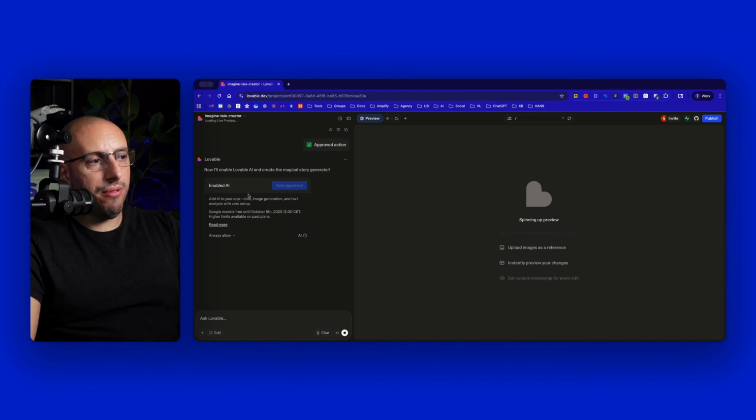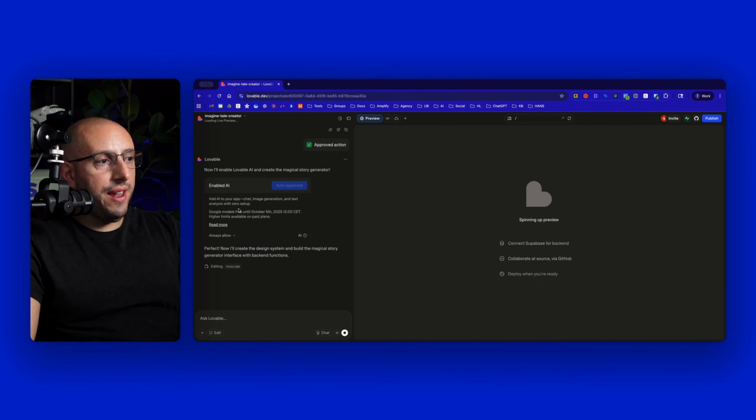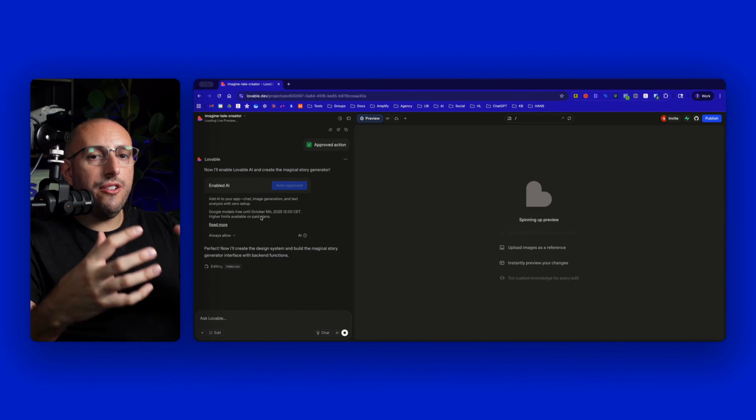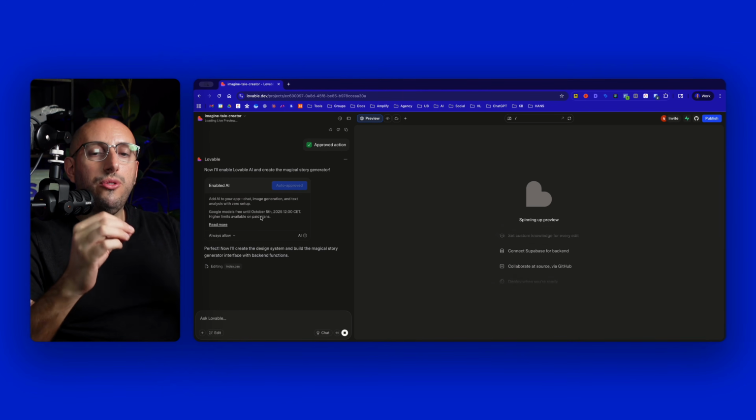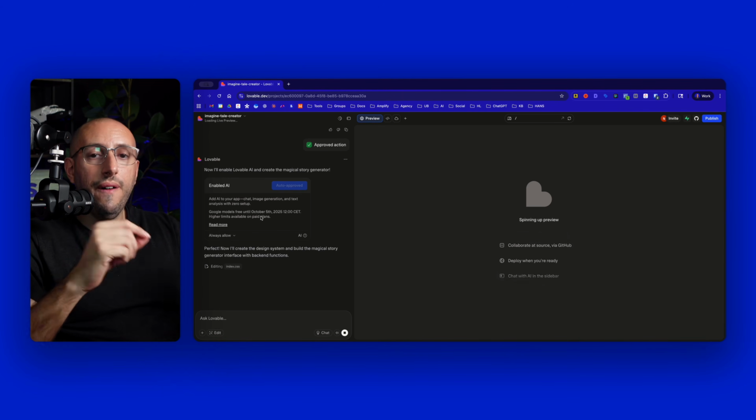Here you can see another prompt where it says, do I want to enable AI? And it was auto approved. So that's good. And now it is using Google Gemini models, which are actually free at the time of this recording. Now, eventually you're going to have to pay on a credit basis, but they do give you some free credits both for the cloud and for AI.